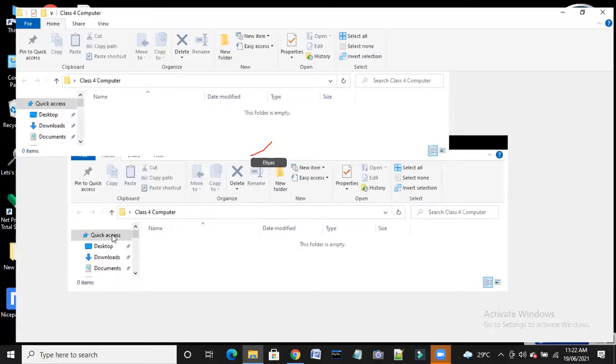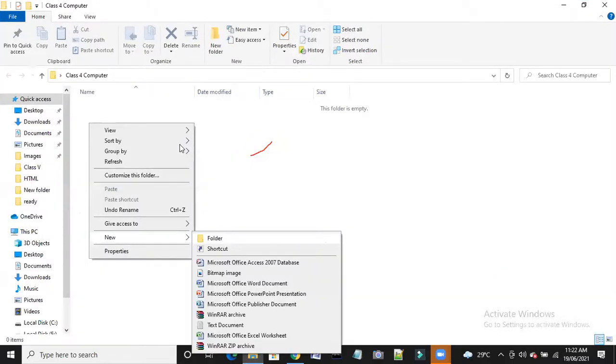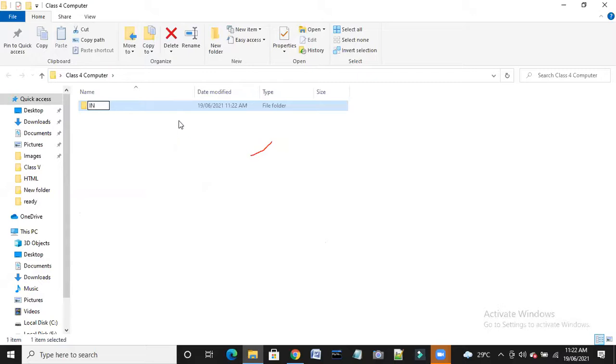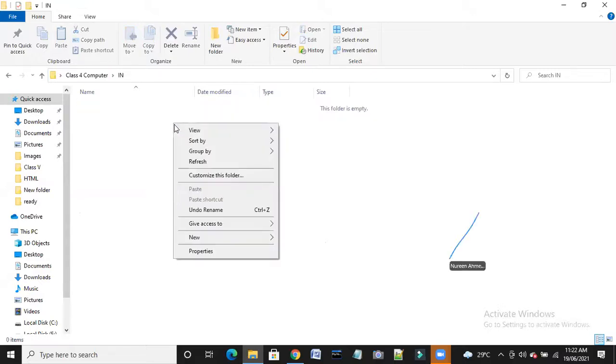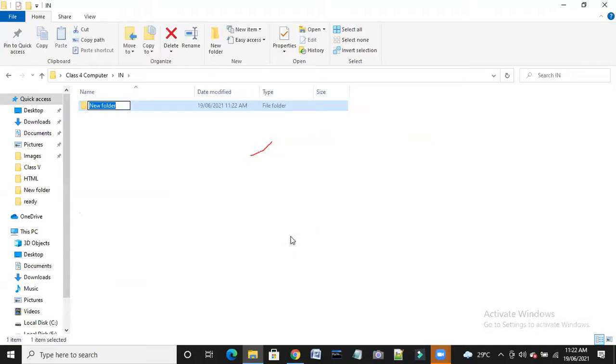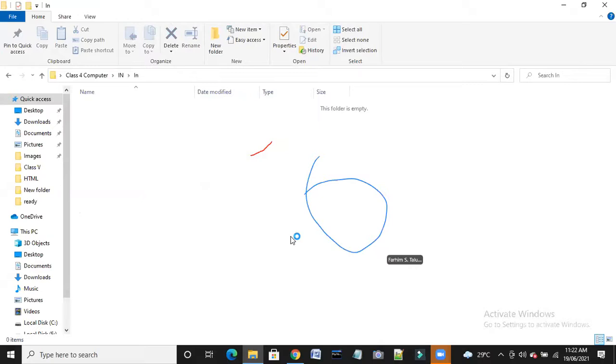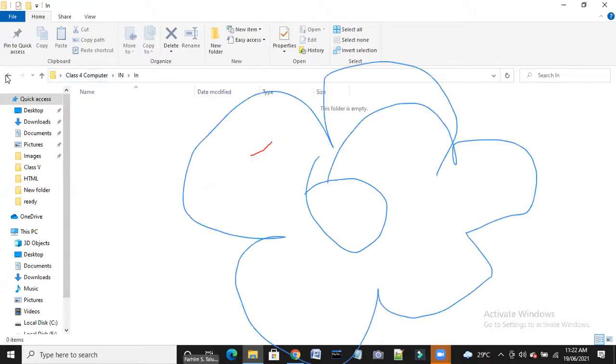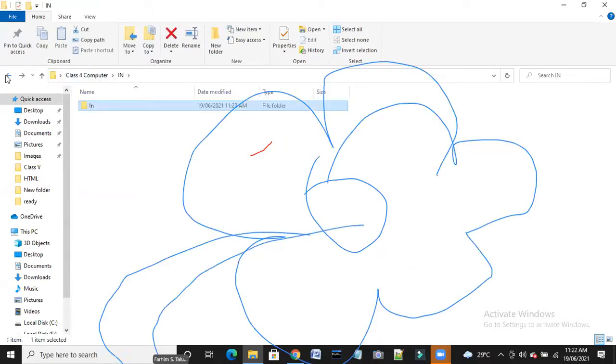Then go to the new, okay, again a folder you can make here. Suppose then again if I open, then again right click, you go to the new, okay, then click here, again you can find in. Suppose I'm giving the name, you can give your name also if you want. Okay, now suppose how to copy the folder. How to make the folder, how to copy the folder.